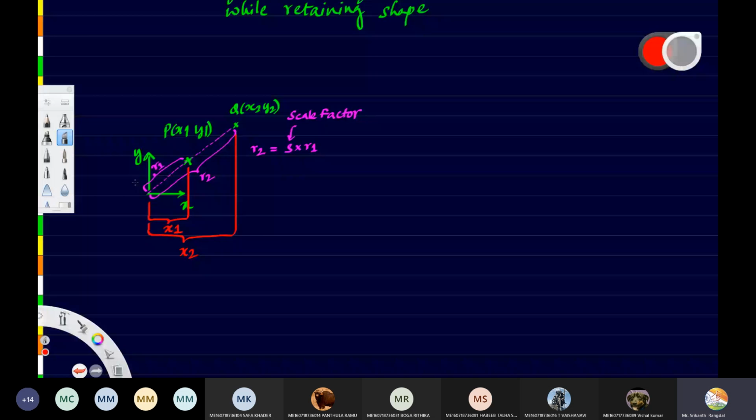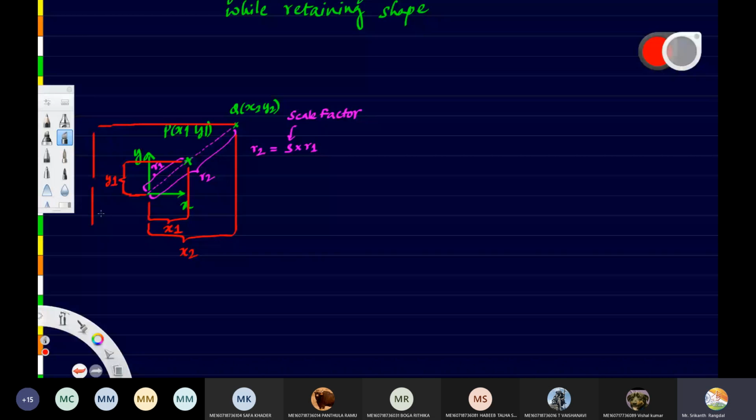Respond, even if you are wrong. The maximum thing I can do is correct you. I will not be doing any punishment or anything. So what is this distance? Y1. Good. And lastly, what is this distance? Y2.